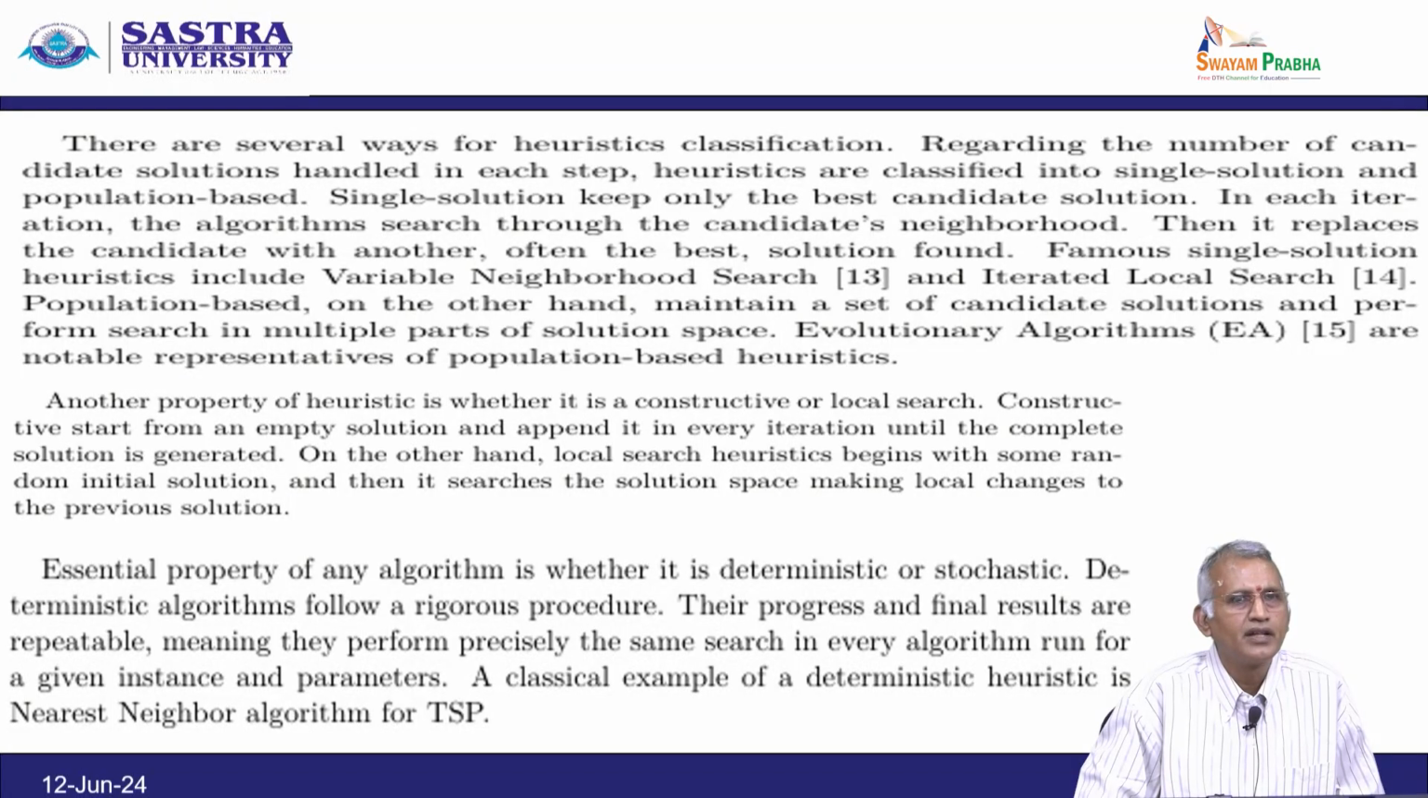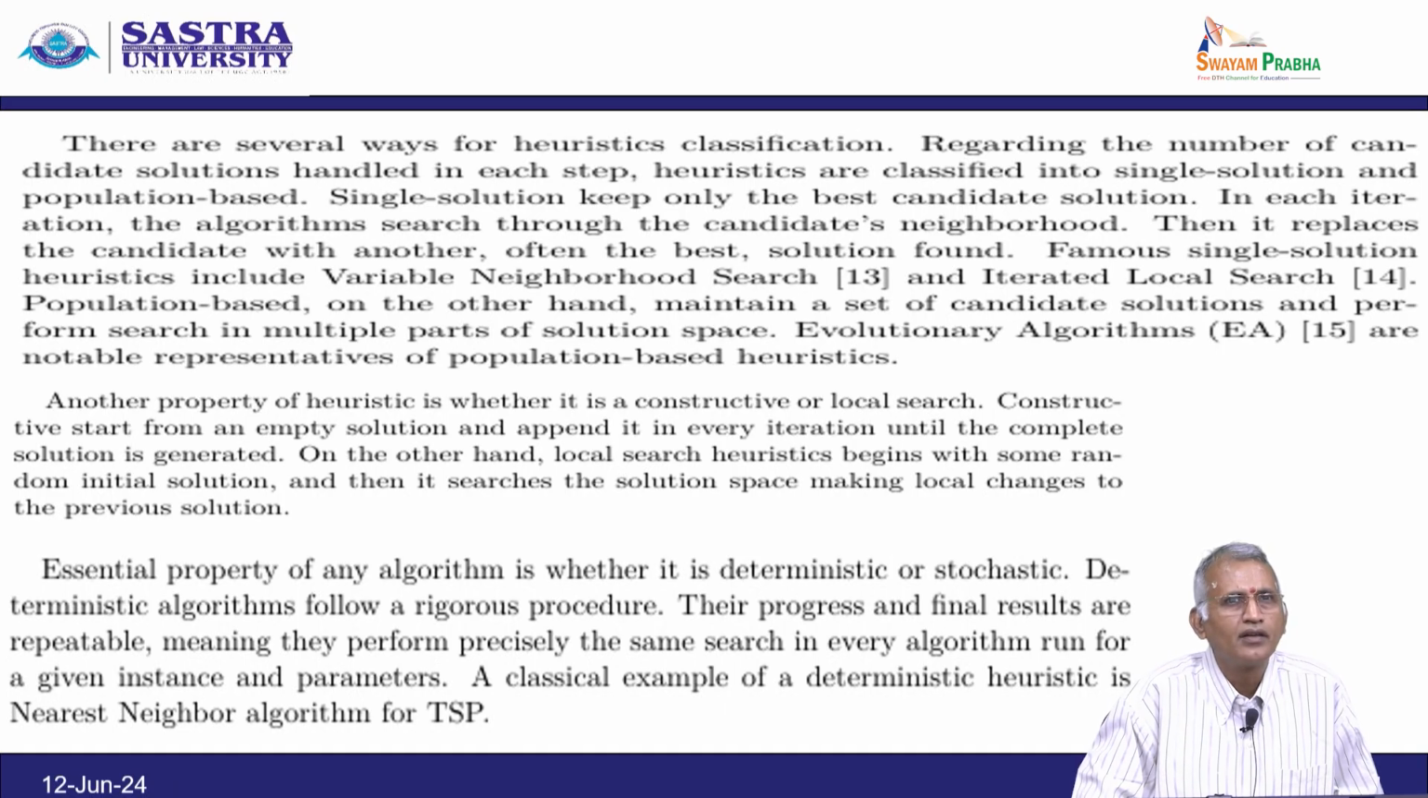There are several ways of heuristic classification regarding the number of candidate solutions handled in each step. Heuristics are classified into single solution and population based. Single solution keeps only the best candidate solution. In each iteration, the algorithm searches through the candidate's neighborhood, then it replaces the candidate with another, often the best solution found.